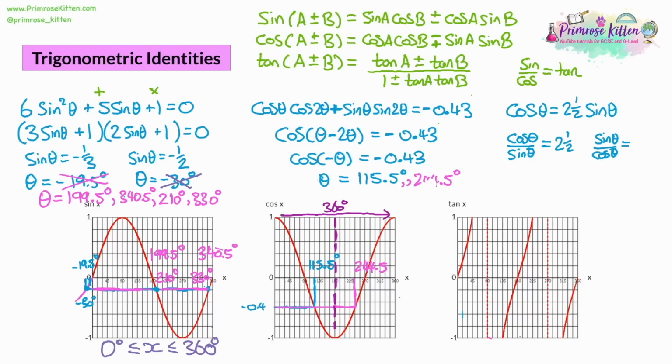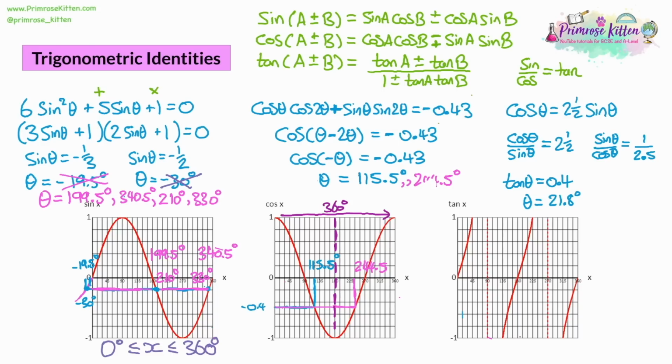If it's a fraction, flip it over. If it's not a fraction, it's going to be 1 over the number. And we can do 1 over 2.5 is 0.4. And we can do sine theta divided by cos theta. It's tan theta. So tan theta is equal to 0.4. So once we have tan theta equals 0.4, we do inverse tan to both sides is equal to 21.8 degrees.